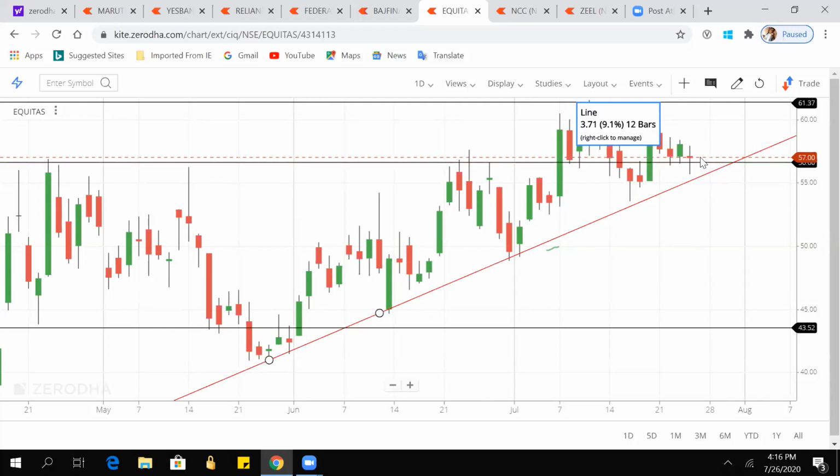So for Equitas we can take a buy move, and I have also bought it on Friday. We can keep our stop loss at 55 or 54, because support and resistance are not 100% correct. There can be chances that it falls down because of some news. So we can have the stop loss at 54 and target at 60. Okay, so it's better to wait for another candle for confirmation, then enter.